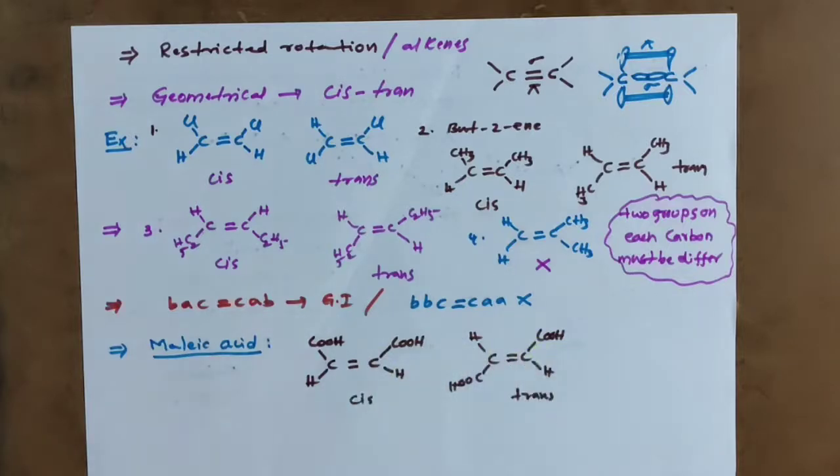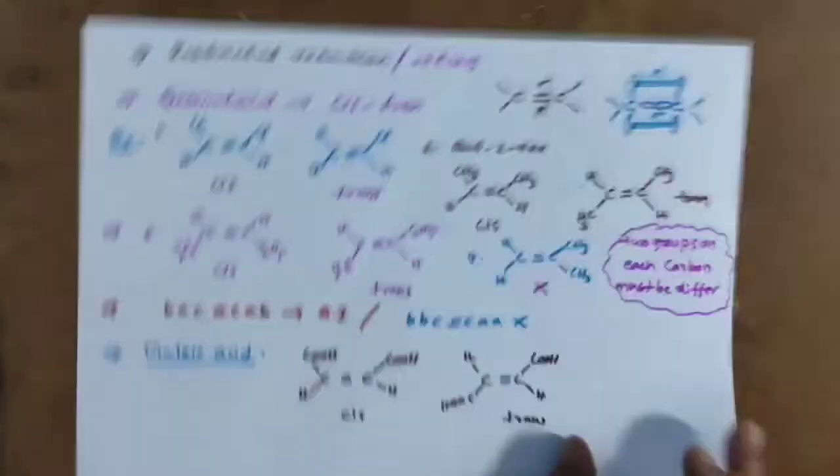Let me explain how to calculate the number of geometrical isomers in a given compound.